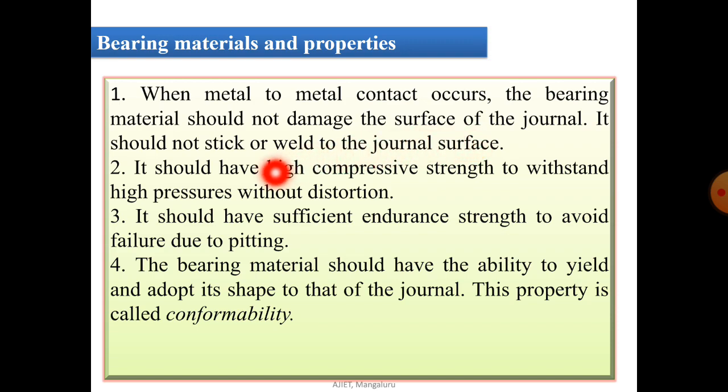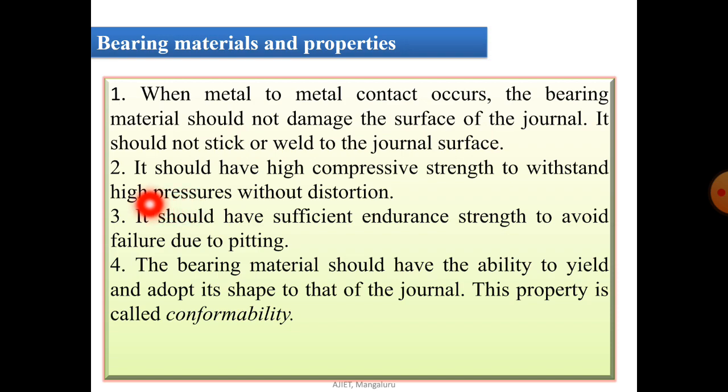It should not stick or weld to the journal surface, because usually this phenomenon may arise. That can be avoided if you use a proper material with this property, because it should not damage the surface of the journal. Such bearing material we have to select.